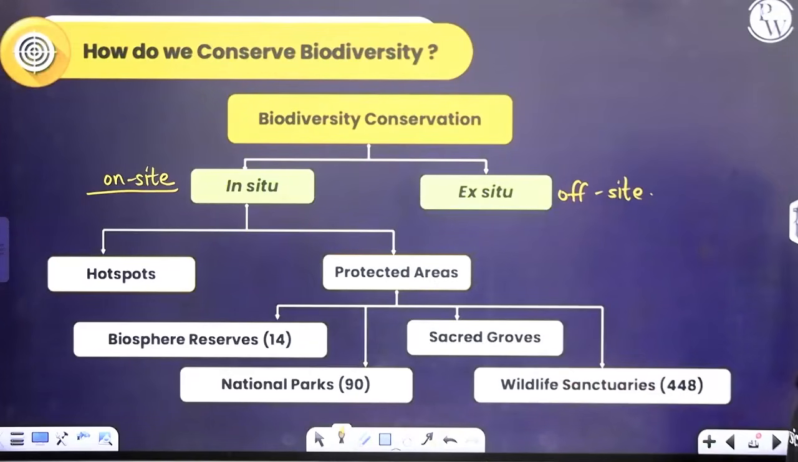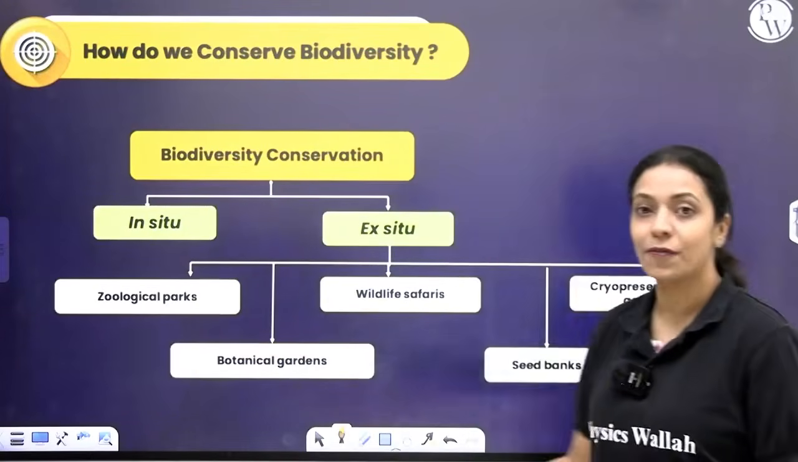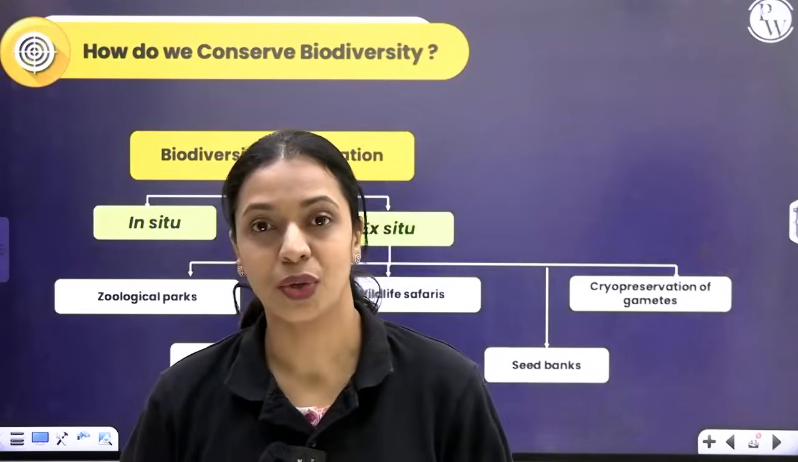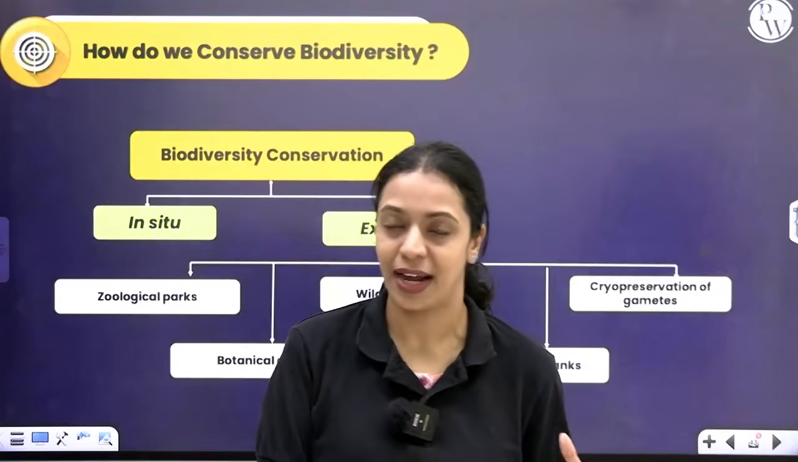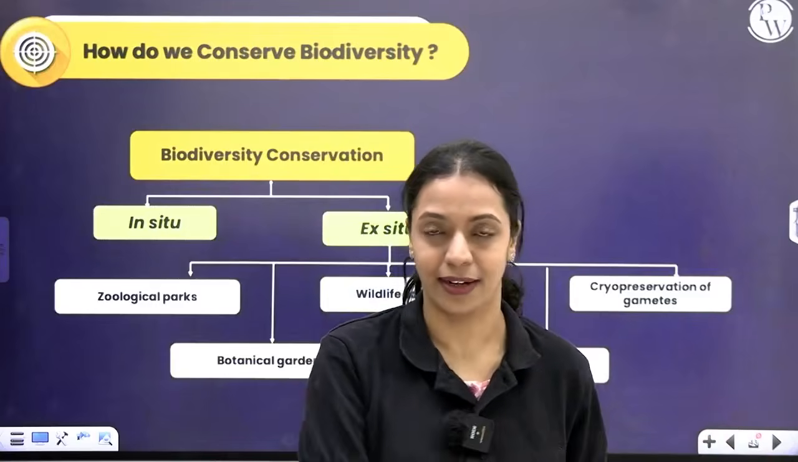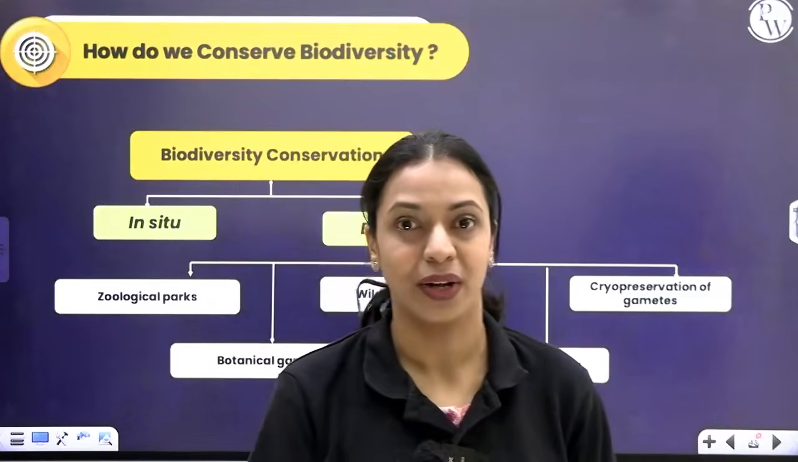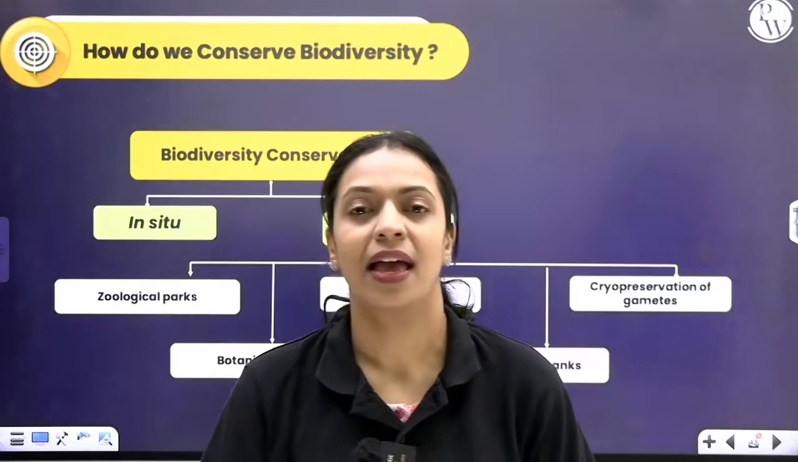Now let's talk about ex situ conservation. Ex situ conservation is off-site conservation. I told you how you take the organism that is threatened, endangered from its natural habitat and conserve it in a different habitat. Okay, in a different region. You take it out of its natural habitat and you conserve it. That is off-site ex situ conservation.